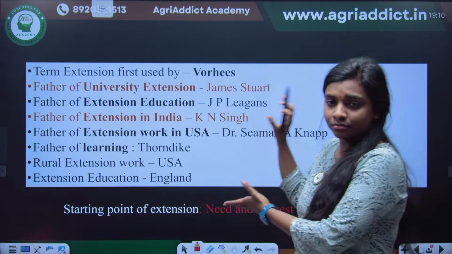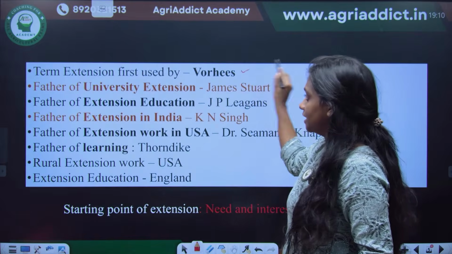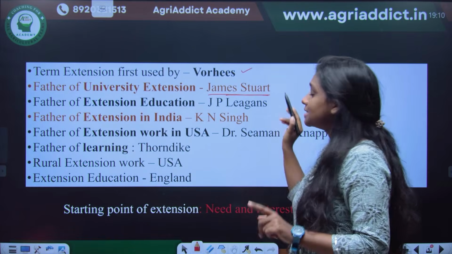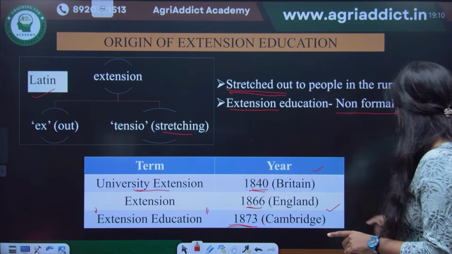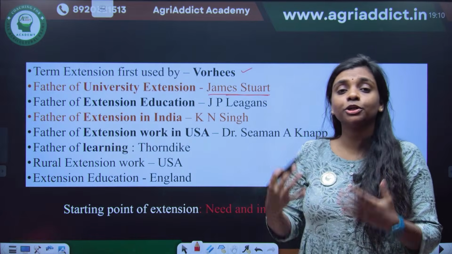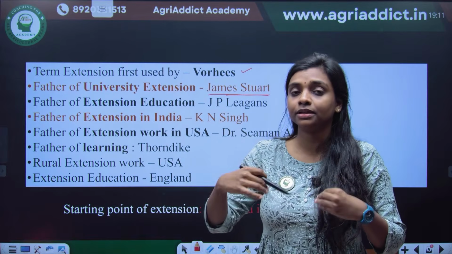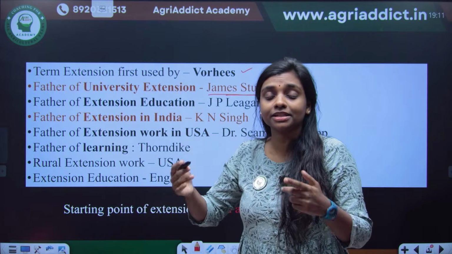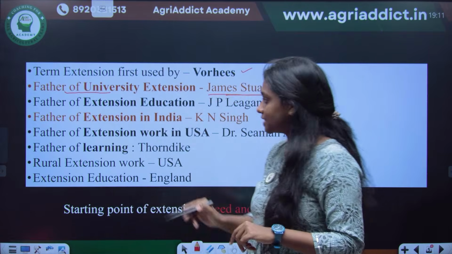And then some short notes: the term extension was used by Voorhees. And the father of university extension is James Stewart. We already said that university extension is the term that first came in. Initially, James Stewart started to take classes for the people at a university level. He started to take practical classes for men and women like that. So this was the initial originating point of extension. So he is known as the father of university extension.